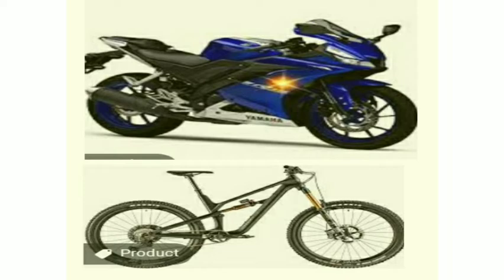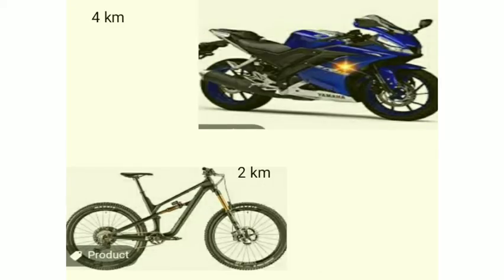Now what we see, for example, is that in 5 minutes this bike could cover a distance of around 4 kilometers, and in the same duration of 5 minutes this bicycle could cover a distance of 2 kilometers.